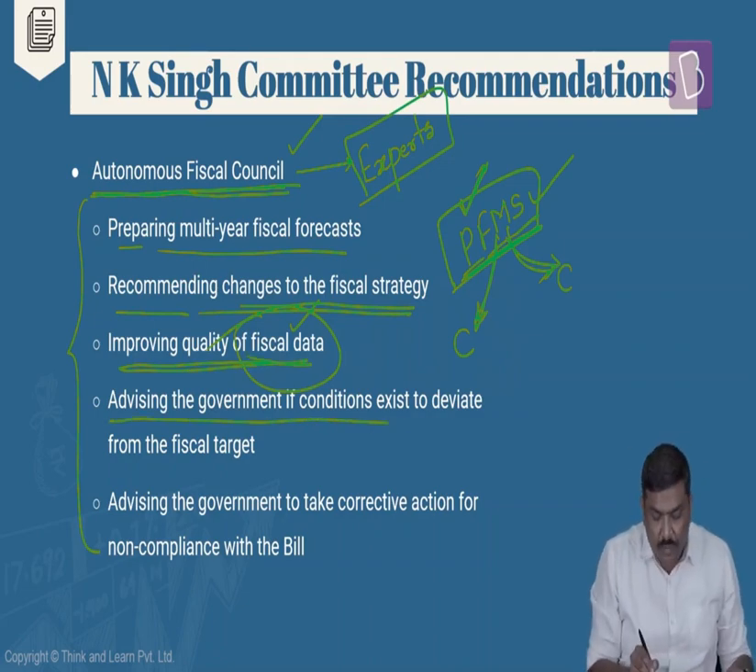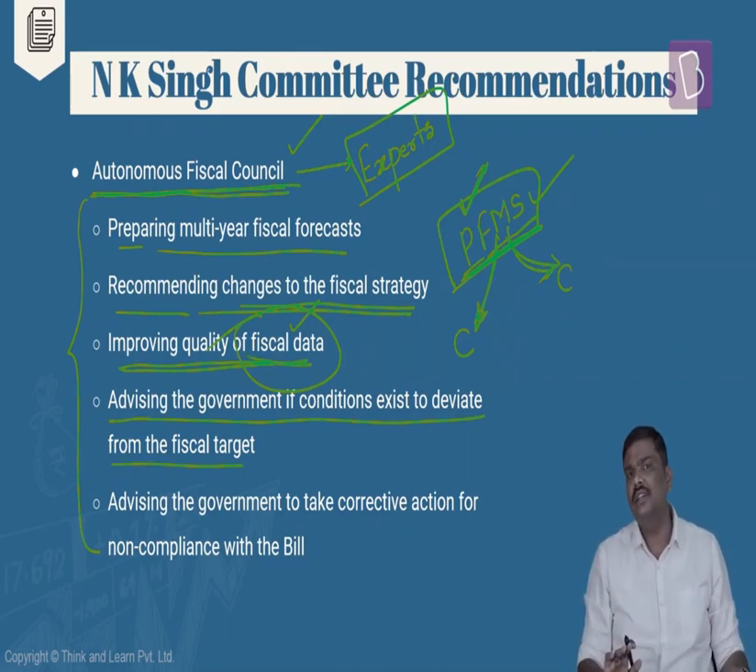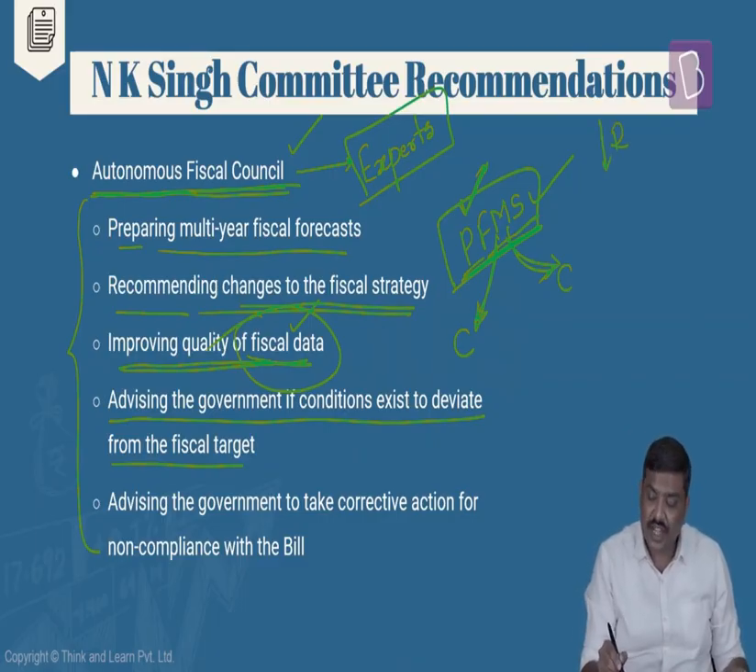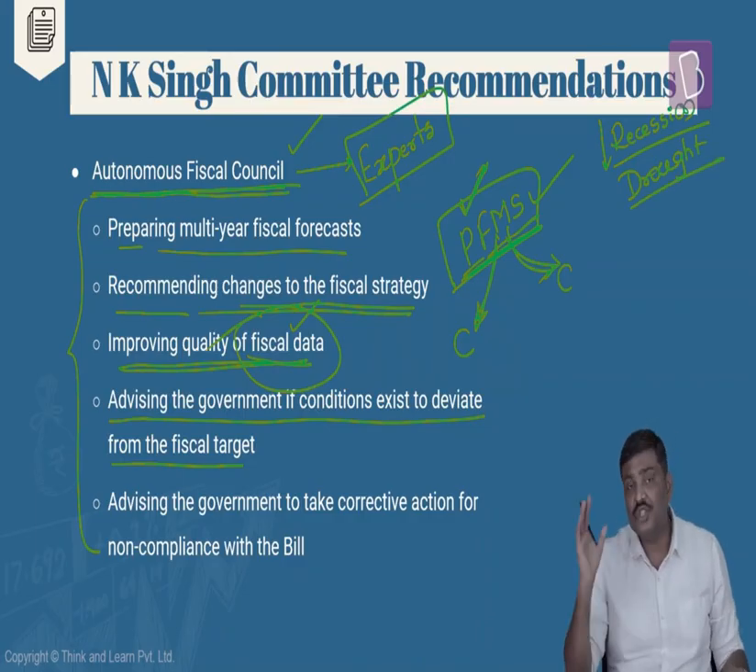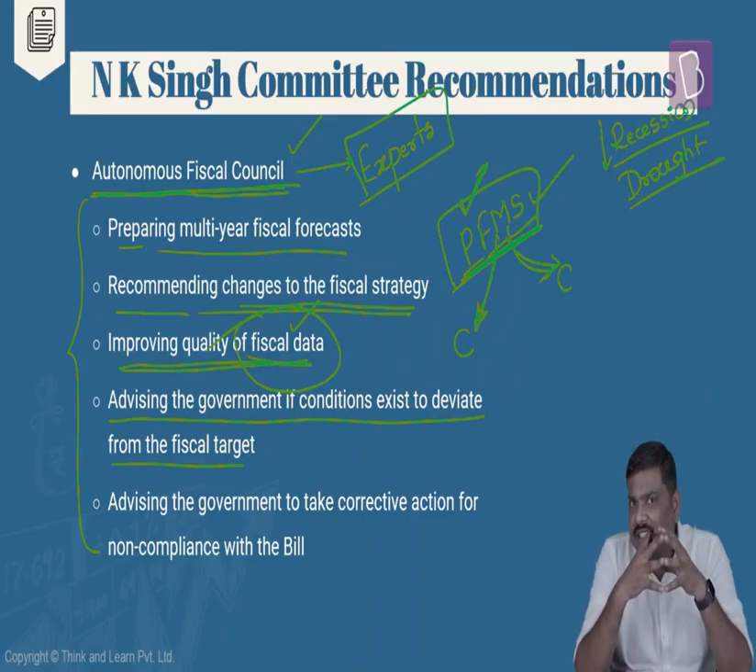It will also advise the government if there are any conditions which will allow the government to deviate from the target. What do you mean by this? Imagine there's a continuous recession in the economy. There is a drought situation as a result of which the agriculture sector has been destroyed in, let's say, a couple of years. There have been certain issues which have plagued the industrial market in the economy. If there are any such situations, the government of India naturally will have to spend more money in that year to provide assistance and support to these industries.